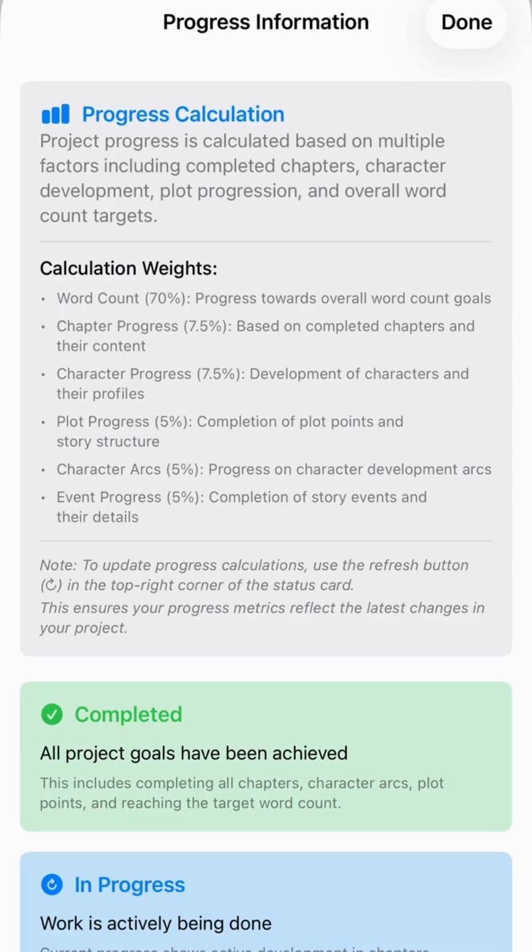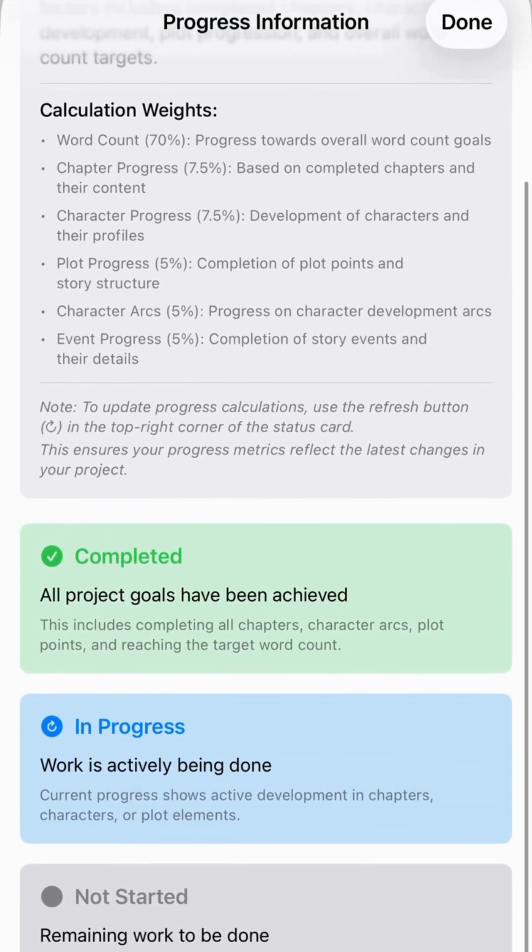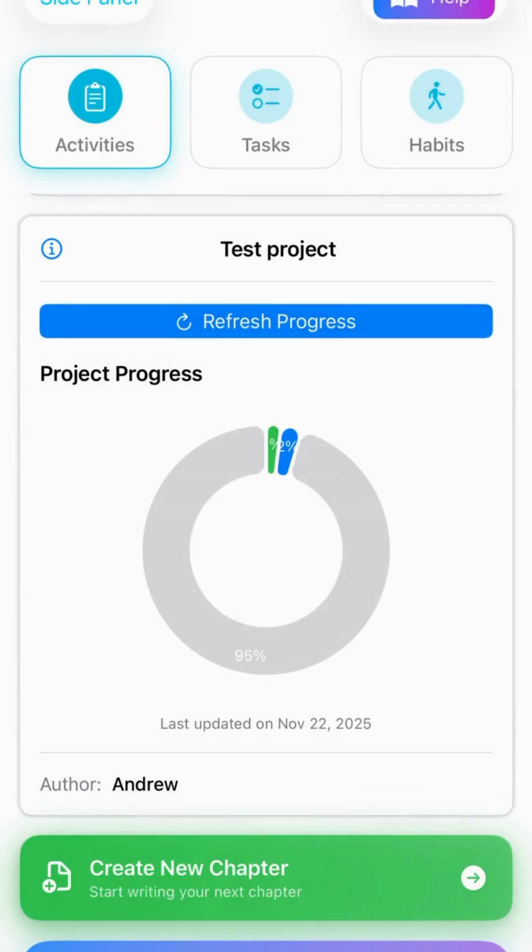The card uses color coding. Green means completed, blue means in progress, and gray means not started. A visual chart shows how each area is doing. Tap the info icon for details on how progress is calculated, what each status means, and how the areas contribute. This helps you see what might need attention. The card also shows your author name and any co-author, so you can see who's working on the project.